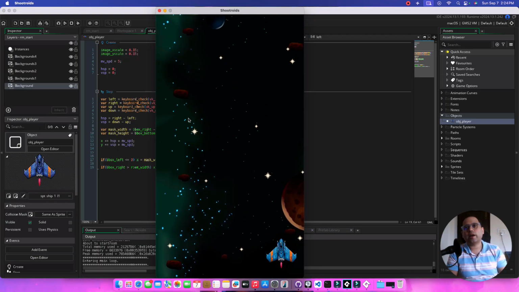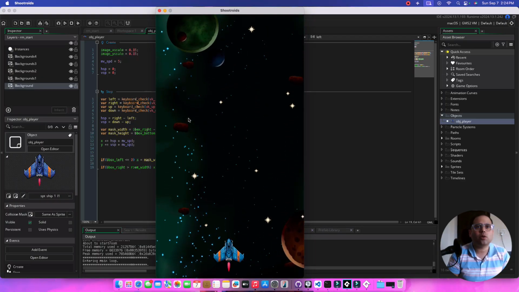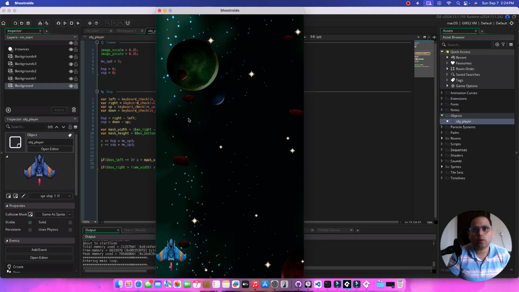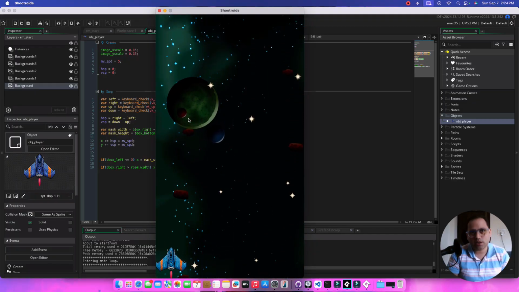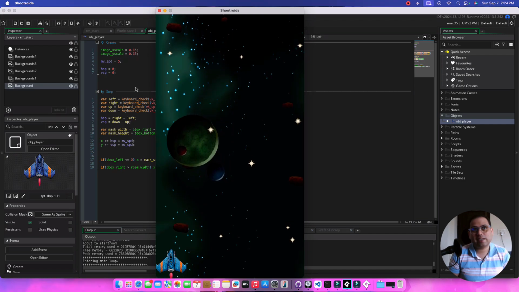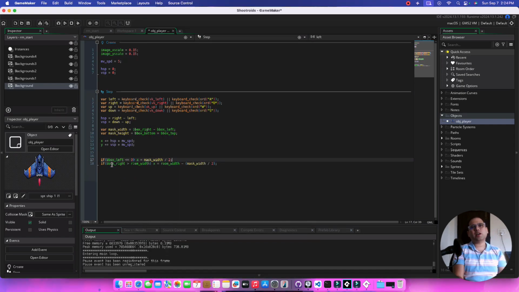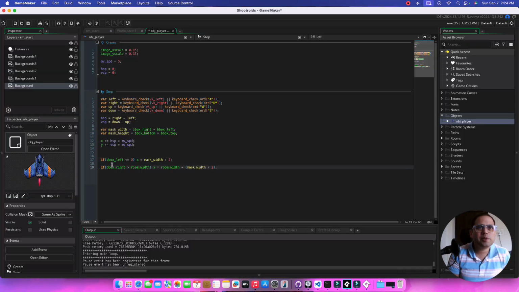So if I go right, I cannot go out. If I go left, I cannot go out, which is super awesome. But we can still go down. We need to fix that. It's pretty similar logic at this point if you have the coordinates. Bottom is basically positive, so it's the room height.